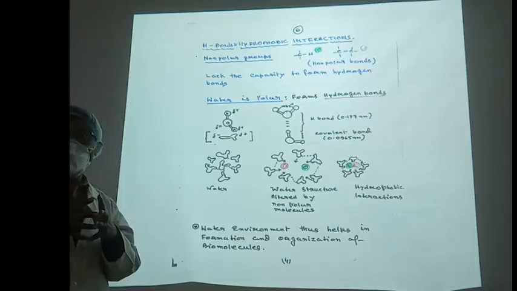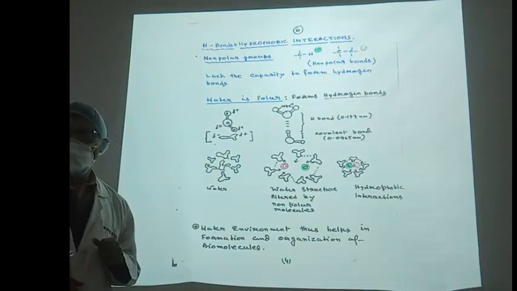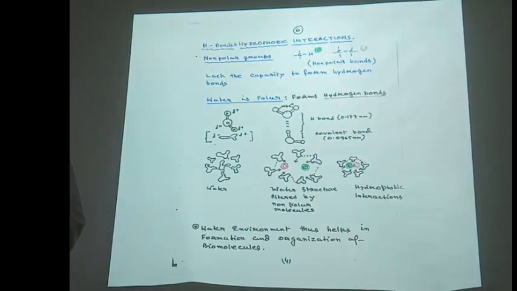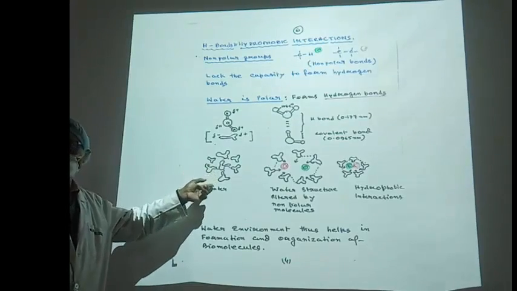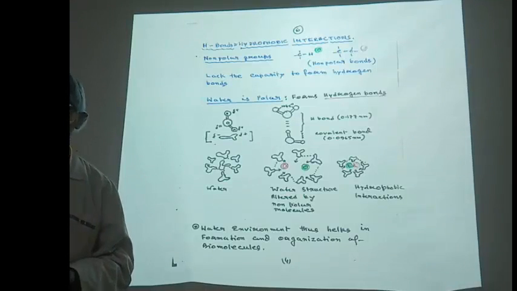In the solid form, what happens? All the bonds are satisfied. No water molecule is free, everything is attracted to each other, and that gives you the shape. So that will be ice. When some temperature is given, like room temperature, it becomes liquid. And if you give more heat, all the hydrogen bonds will break and the water will behave as gas.